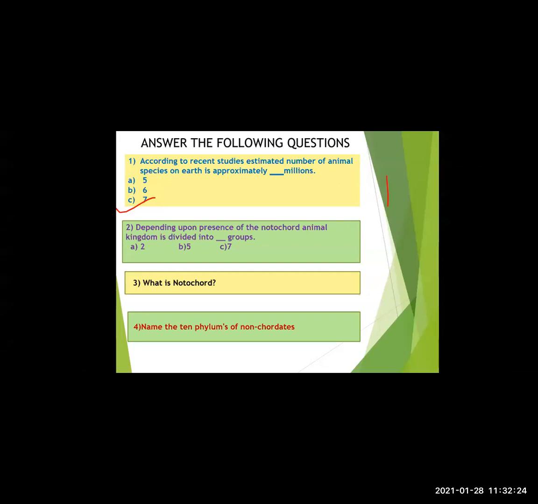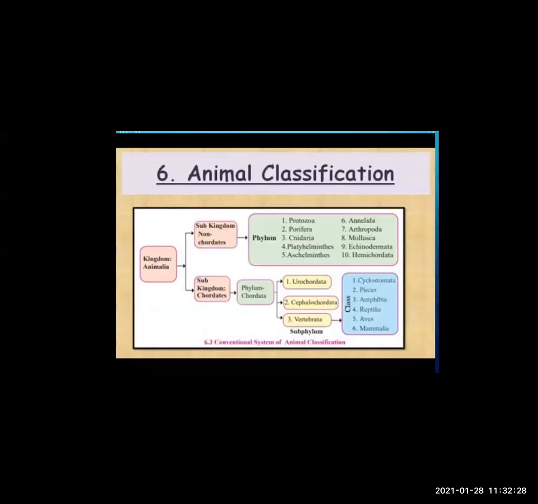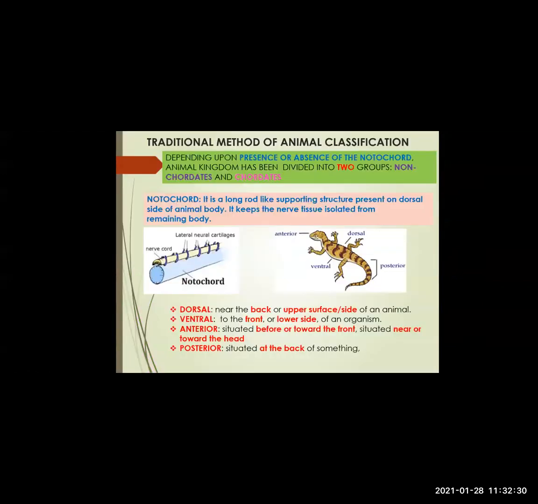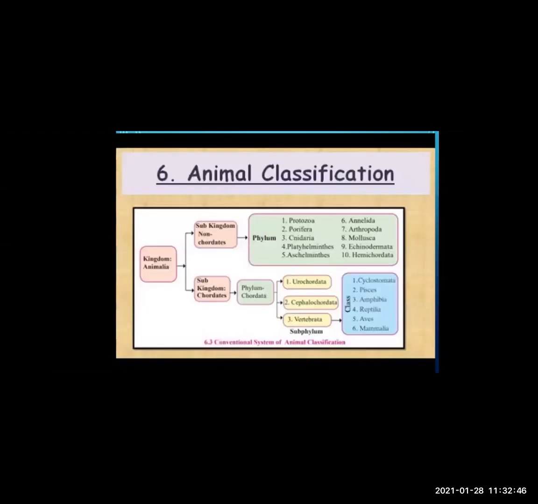Students, it's very easy. Let me go to that slide, then you will be able to answer. Can you see in that pink box? It is a long rod-like supporting structure present on the dorsal side of the animal body. So that is notochord.